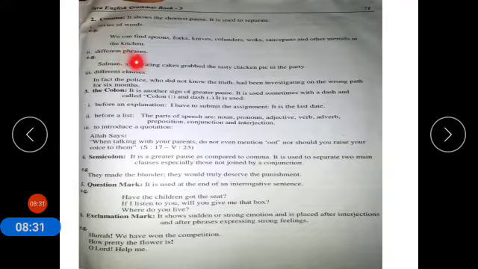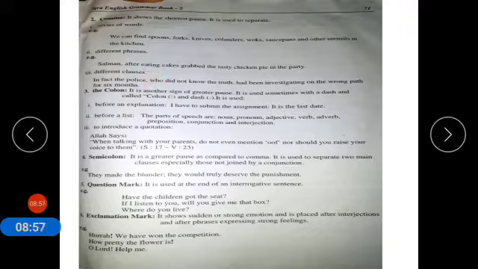Second use of comma is different phrases. It is used for separating different phrases. For example, Salma, after eating cakes, grabbed the tasty chicken pie in the party. Salma, then comma, and then the rest of the sentence. Third use of comma is different clauses.